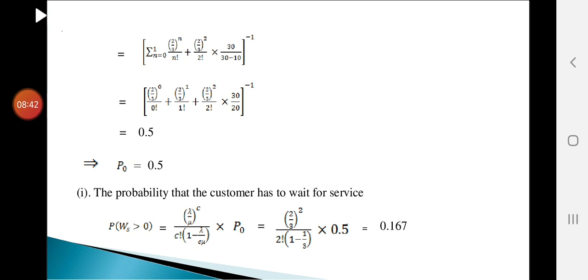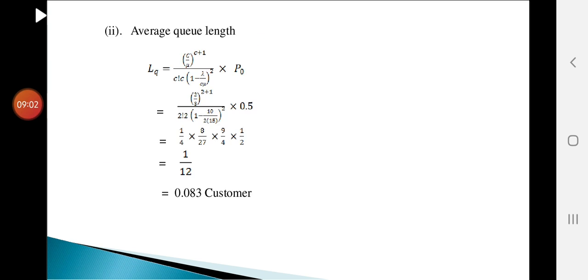Next, first subdivision, the probability that a customer has to wait for service. It means the probability of W greater than 0. That formula we now have to use: (lambda by mu) whole power C by C factorial into 1 minus lambda by C mu, into P naught. Substituting the values of lambda, mu, C, P naught, and simplifying, you will get 0.167. Next, the average queue length, which is LQ. What is LQ?